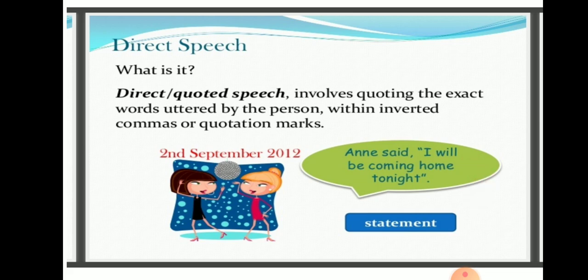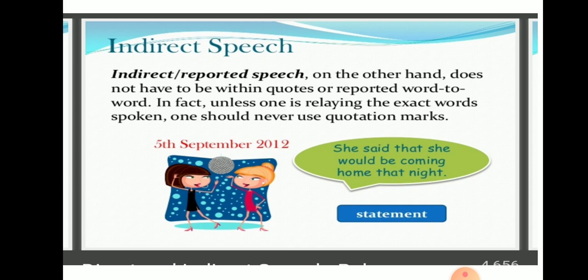So this is the statement form of example that we have seen. Now let us go and see what is indirect speech. Indirect speech or reported speech, on the other hand, does not have to be written within quotes or reported word to word. So that is the difference between direct speech and indirect speech. In direct speech, the spoken words are written within inverted commas, whereas in indirect speech, we do not use any inverted commas. In fact, unless one is relaying the exact words spoken, one should never use quotation marks.